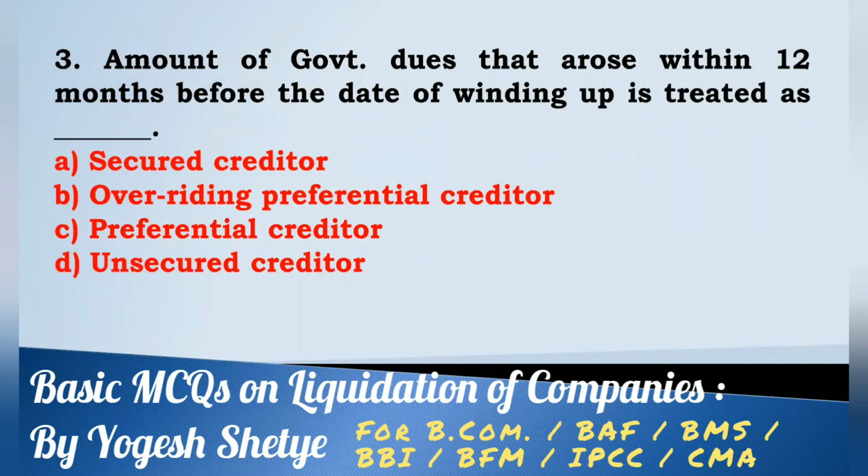Third, amount of government dues that arose within 12 months before the date of winding up is treated as dash: secured creditors, overriding preferential creditors, unsecured creditors. Amount of government dues that arose within 12 months before the date of winding up is treated as preferential creditors. Answer C.